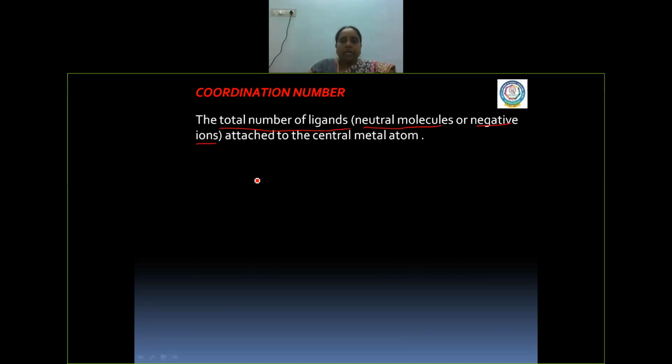For example, let us take a complex of cobalt. With that cobalt, we have ligands: ammonia, which is neutral in nature, and then fluorine is also attached to it. Five molecules of ammonia and one fluoride, and a 1 plus charge.